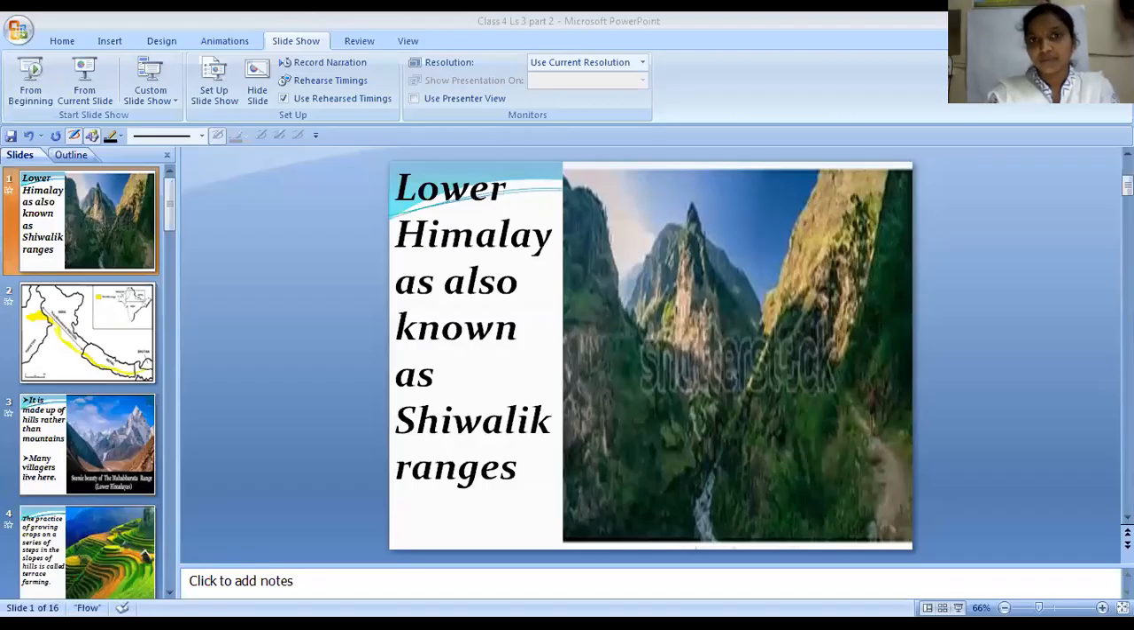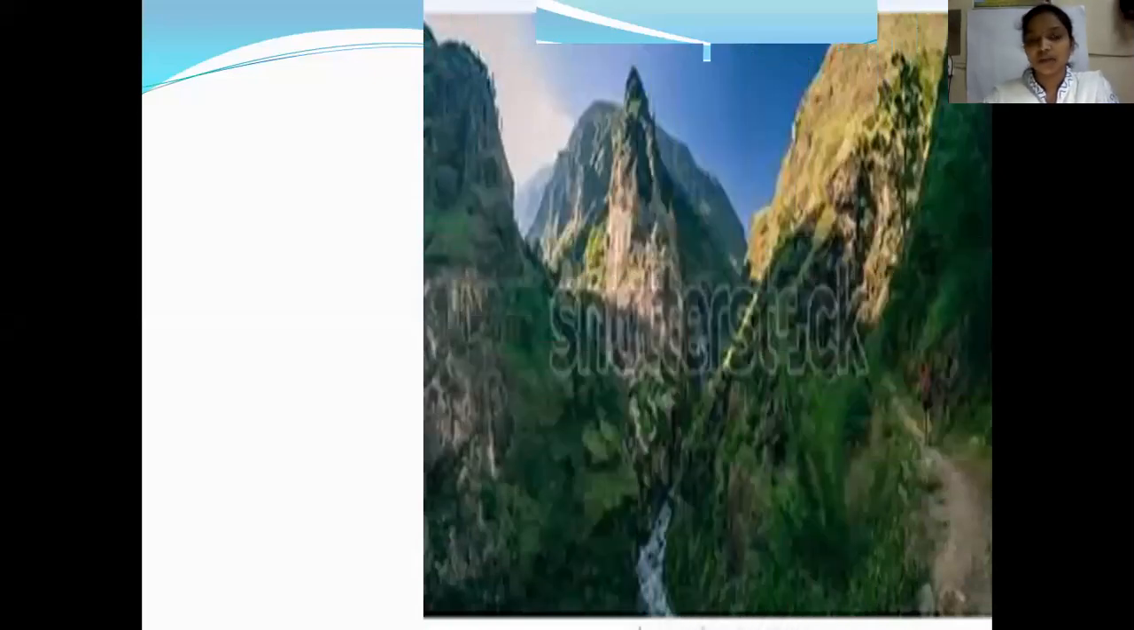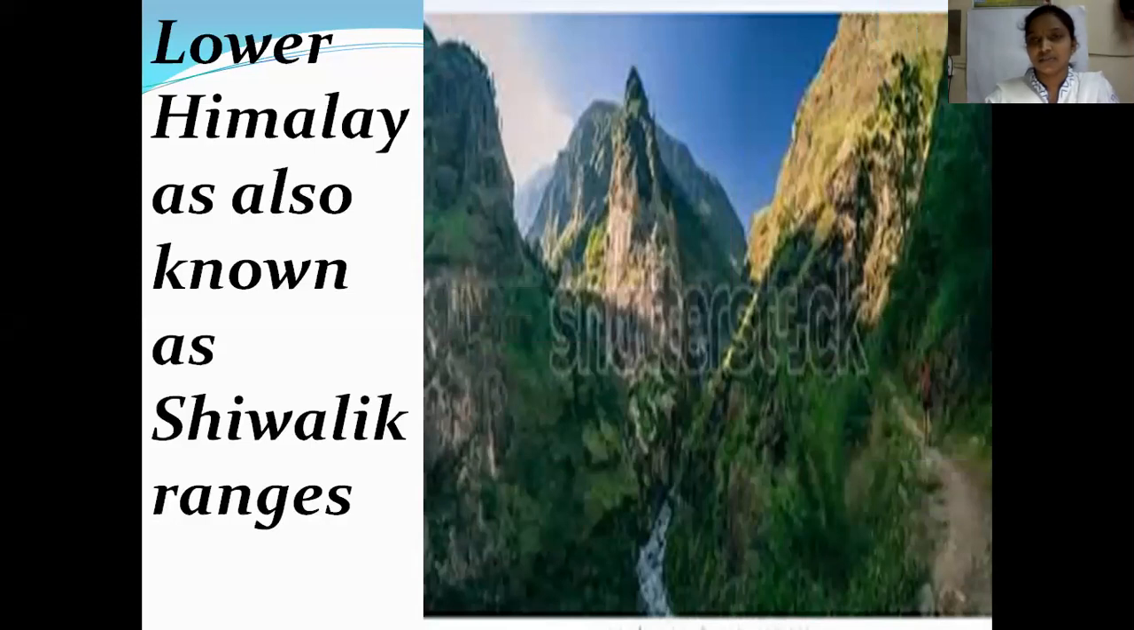And the Himalayas are divided into three parts. The greater Himalayas are the Himadri ranges. The middle are the lesser Himalayas or Himachal ranges. The lower Himalayas are also called the Shivalik ranges. As of now, we have learned about the greater Himalayas and the middle or lesser Himalayas. And today we are going to learn about the lower Himalayas, also known as Shivalik ranges.